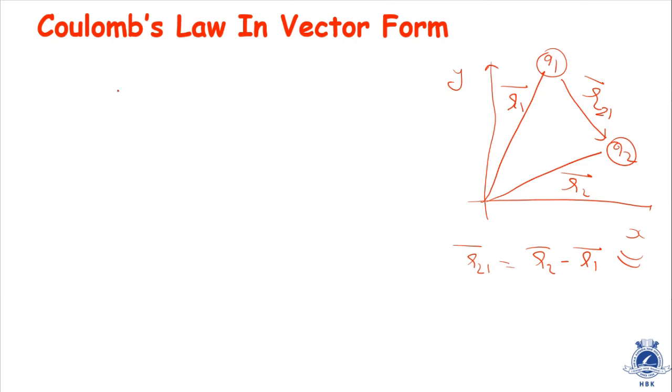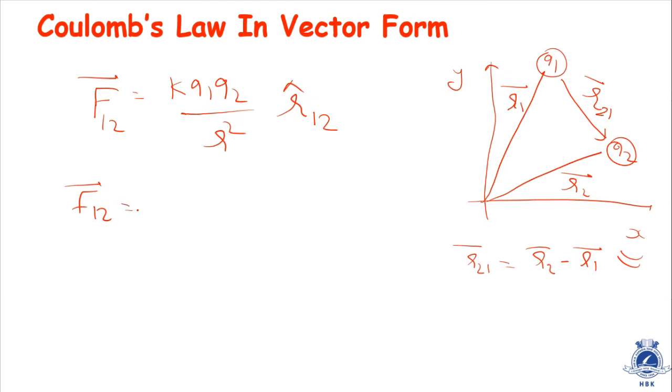So the force between two charges is F is equal to KQ1 Q2 by R square. If the force is from 1 to 2 and the left hand side is a vector quantity, we have to keep a unit vector on the right hand side. It will be from 1 to 2. In the last case we had taken it from 2 to 1. Now let's take it from 1 to 2, so all concepts will be clear.